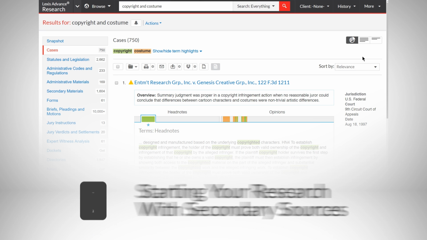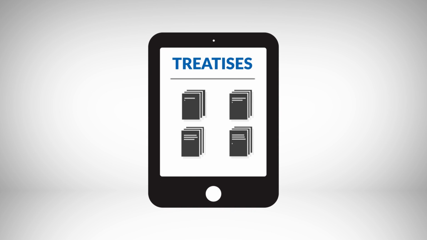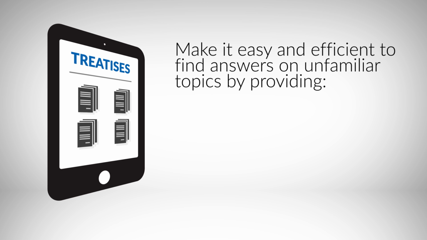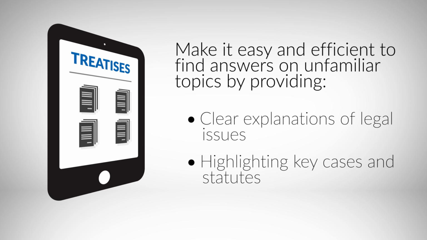Now on to step 2, starting your research with secondary sources, specifically treatises. The best place to start when you are researching an unfamiliar area of law is to start in secondary materials with a treatise. Treatises make it easy and efficient to find answers on unfamiliar topics by providing clear and thorough explanations of legal issues and highlighting key cases and statutes, including hyperlinked citations. Treatises are like Wikipedia pages with citations you can actually rely on.